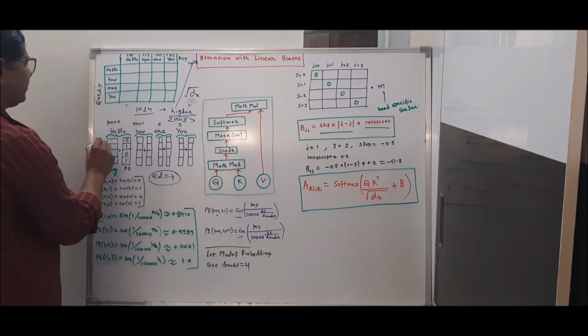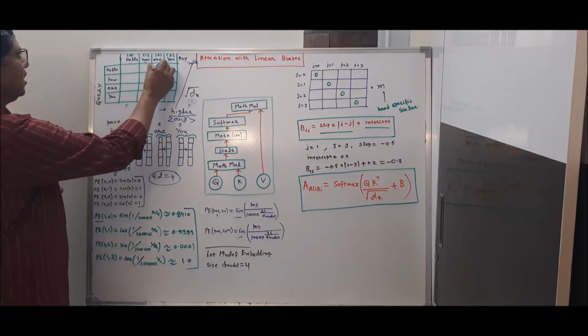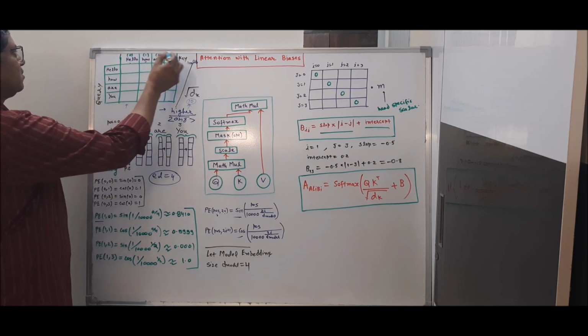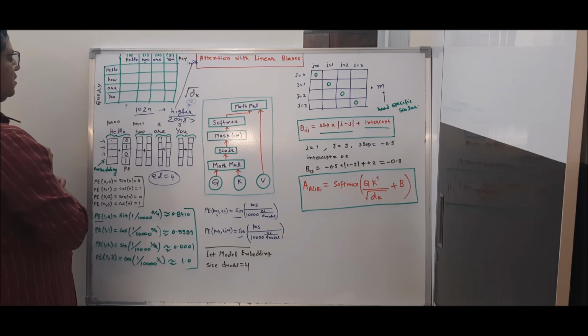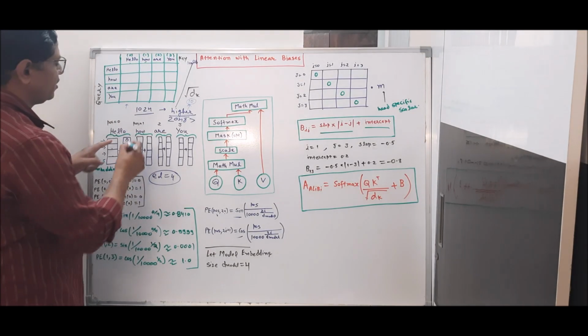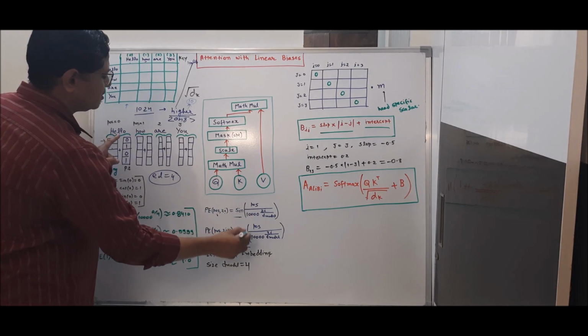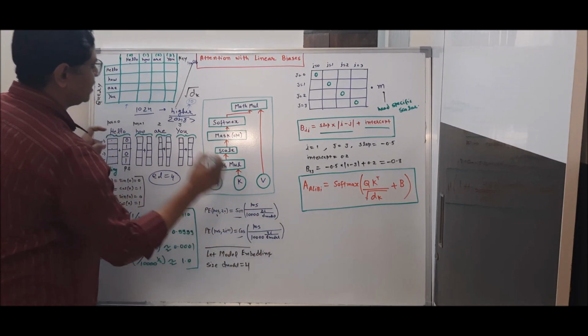Earlier we were just using the embeddings. Suppose we have the words "hello, how are you?" We take each of those words and calculate the embedding of each. But along with those embeddings, we also calculate the sine and cosine based positional encoding.